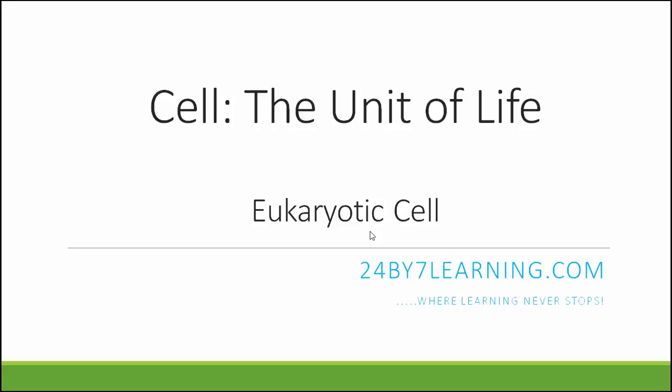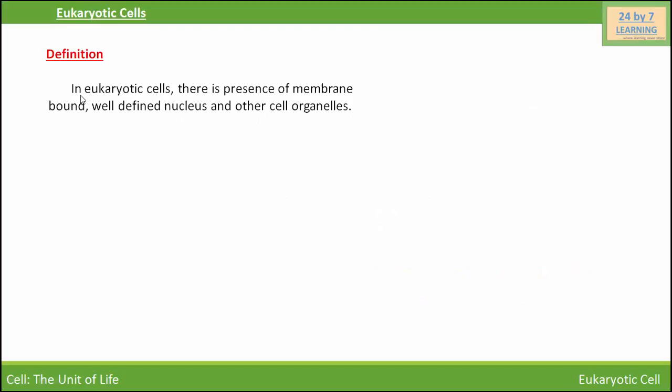As we know, there are two types of cell found in living organisms. One is the prokaryotic cell and the other is the eukaryotic cell. Prokaryotic cell is a primitive type, and eukaryotic cells are more complex and more advanced than prokaryotic cells. In eukaryotic cells, there is a presence of a membrane-bound, well-defined nucleus and other cell organelles.